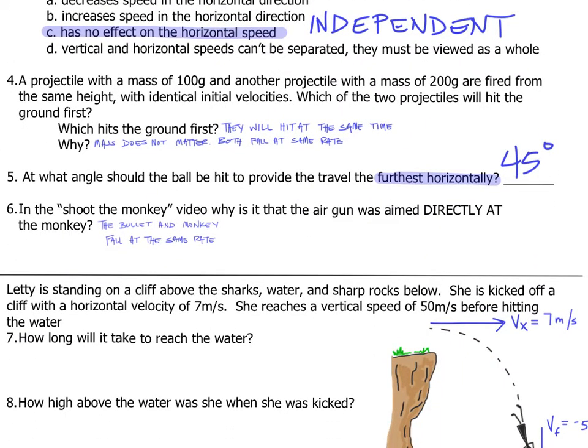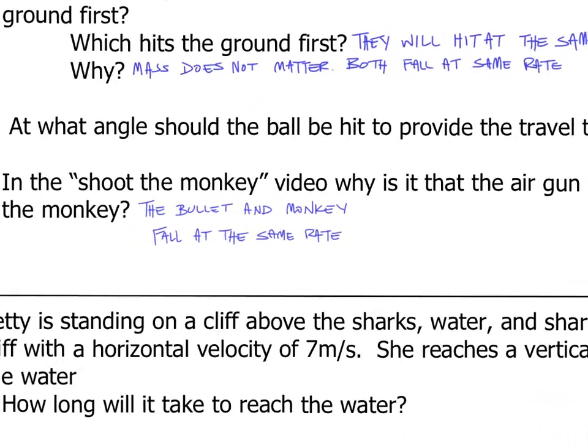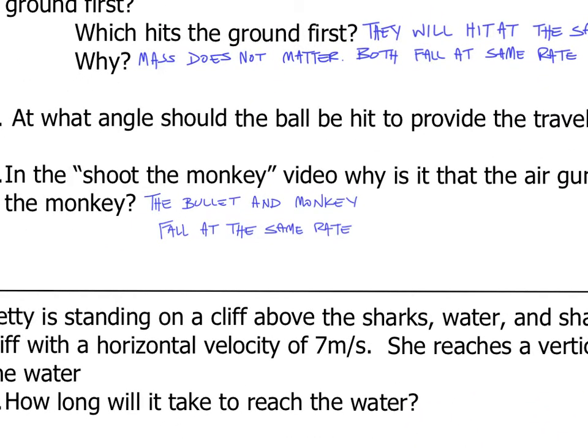Okay. Number 6, in the Shoot the Monkey video, why is the air gun aimed directly at the monkey? At the same time the monkey falls down, the bullet is being shot. They're both being pulled down by gravity. So the bullet and the monkey are both falling at the same rate, which is why the gun needs to be pointed at the monkey.